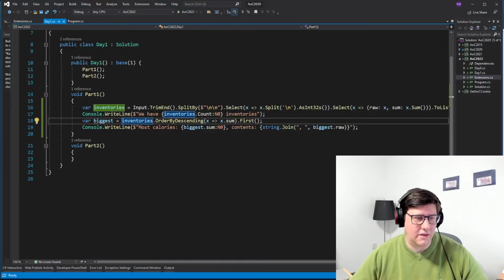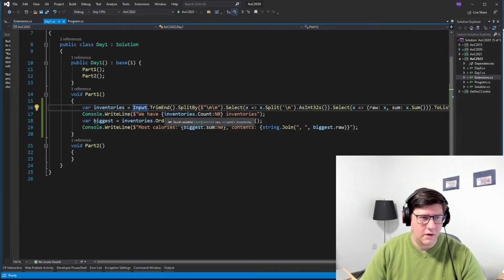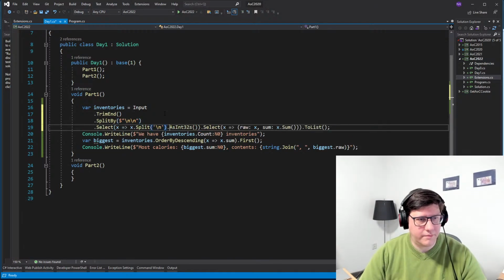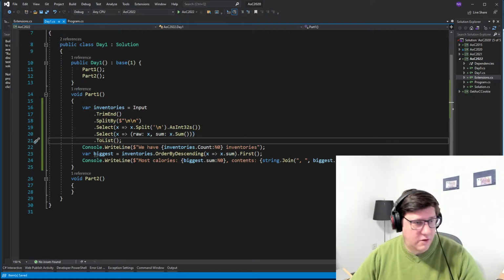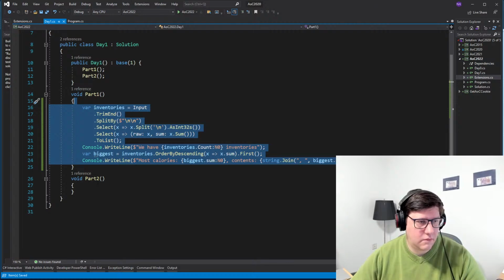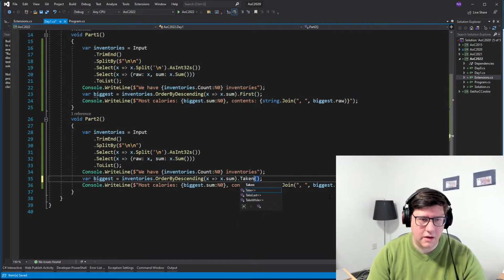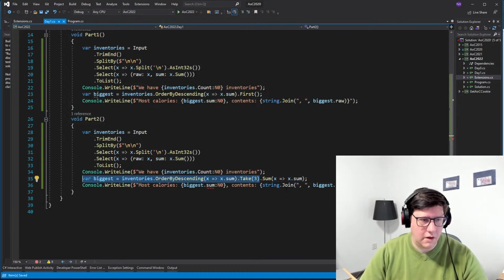Okay, so the second part here is really easy, and that's also because it's just the first day. So let me just align this first so that you can see the steps that are taken to process the input. So for part 2, basically we take part 1, and instead of doing this, we do Take(3).Sum. Actually, let's do it differently.